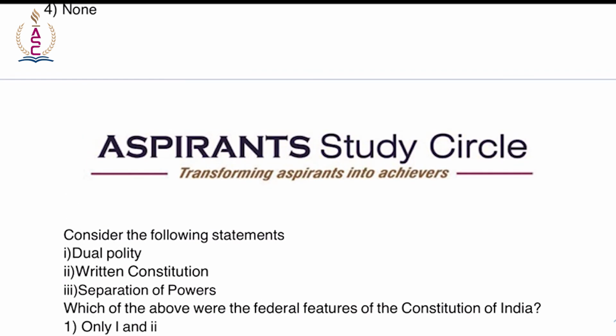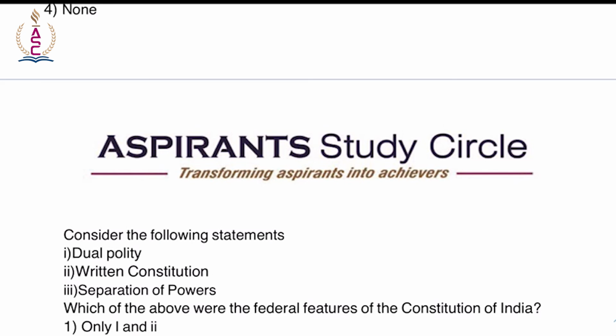Consider the following statements. Okay, dual polity, written constitution, separation of powers. Which of the above are federal features of the Constitution of India? So, if you clearly see, the federal features of the Constitution of India are dual polity, yes, and then the Constitution is not only a written document but also the lengthiest, yes.